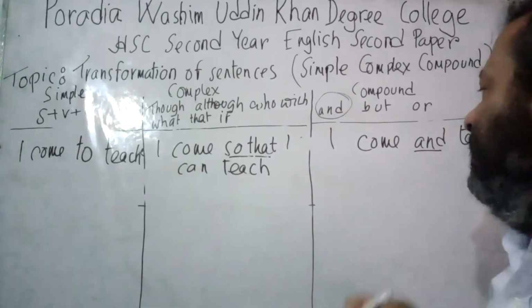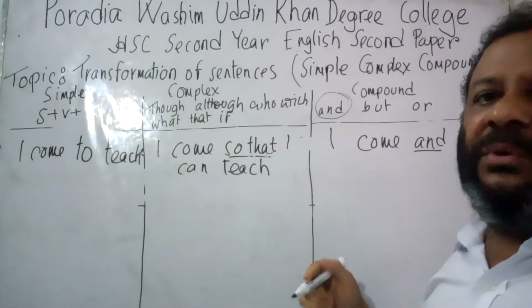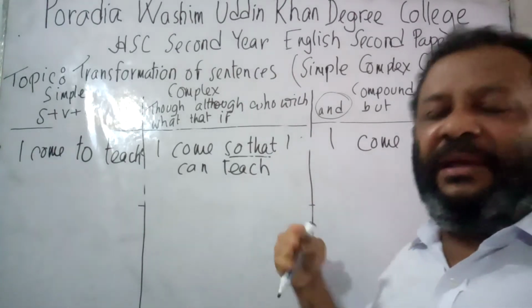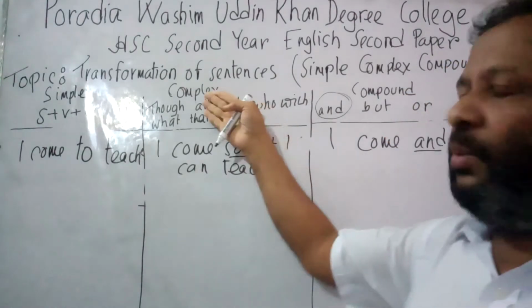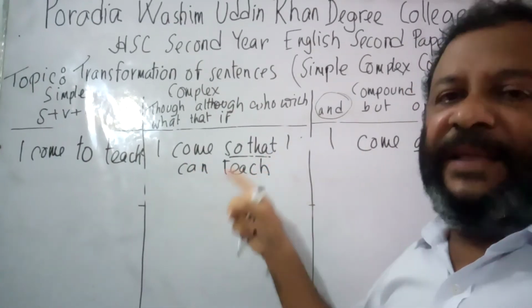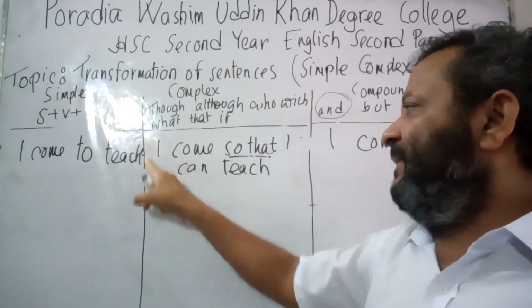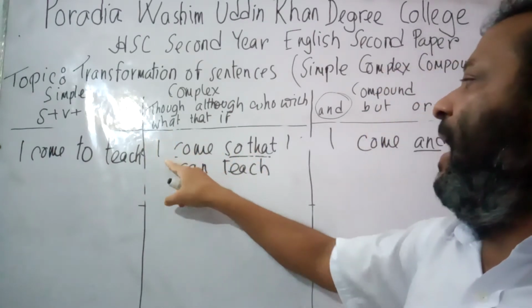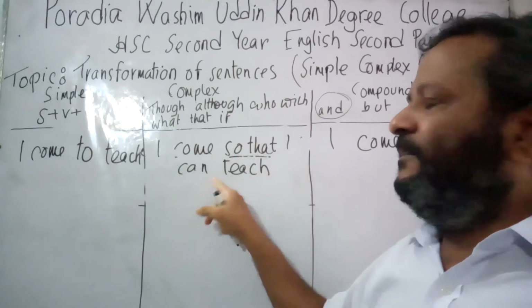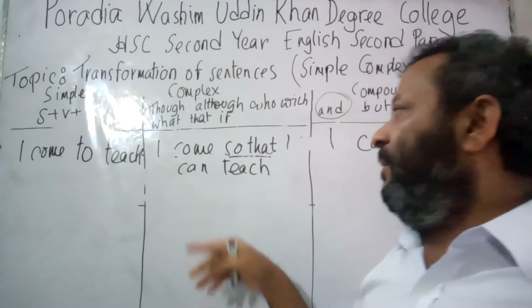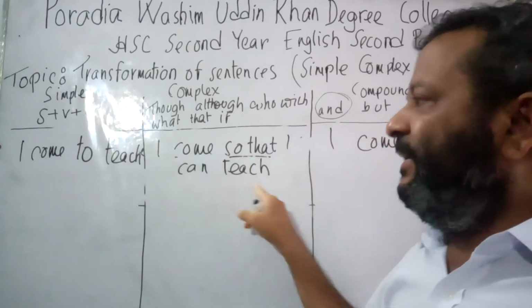In other words, it can be told that whenever we would find any sentence with and, if we need to convert the sentence into complex, we would write so that instead of and. Then so that would bring the subject of the sentence. So I come so that I. Then it would bring can, could, may, might as per the requirement. So I come so that I can teach.